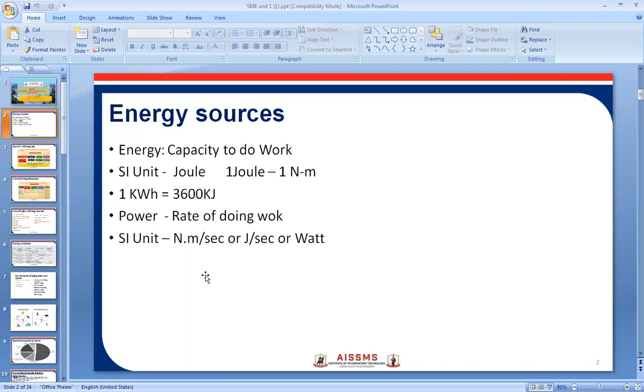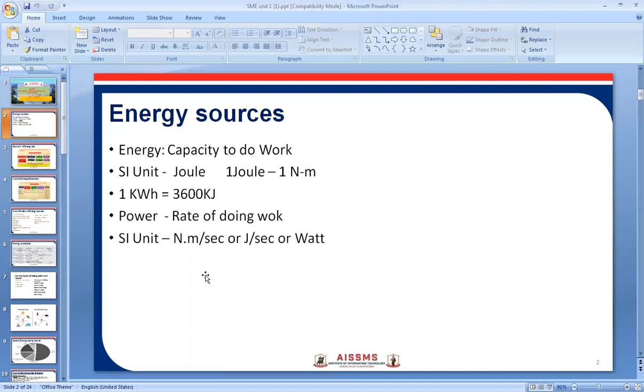Electrical energy can be easily converted into all forms of energy, for example electrical energy can be converted into heat energy by using an electrical heater. That's why it is called high grade energy.